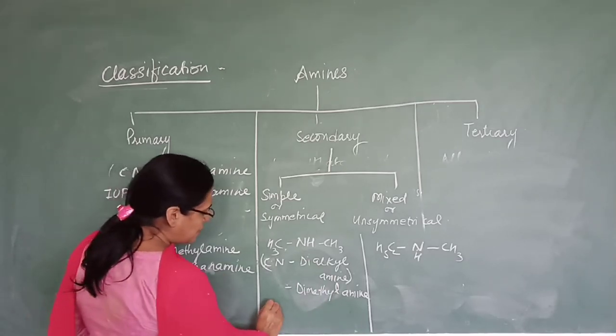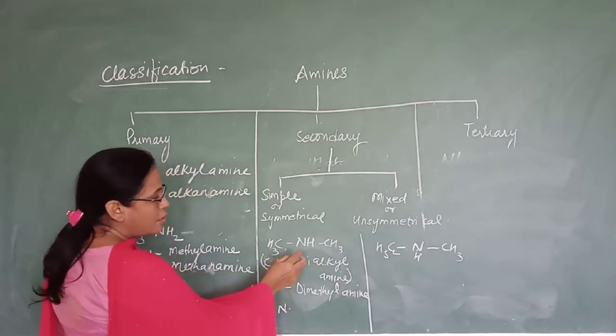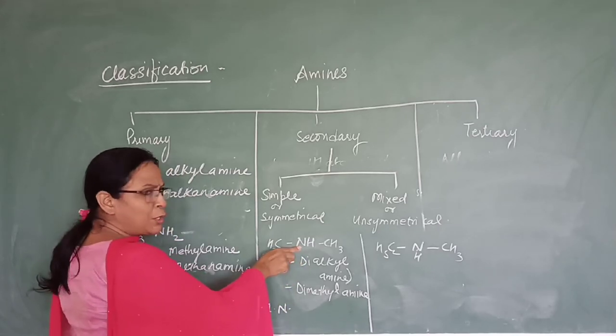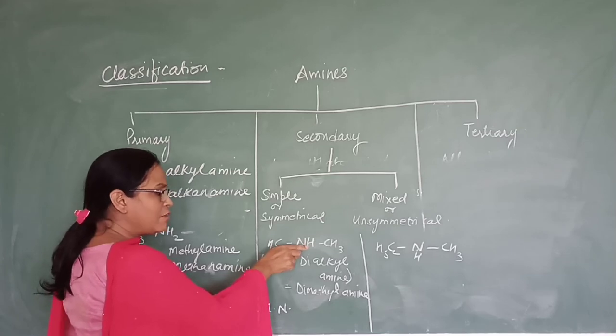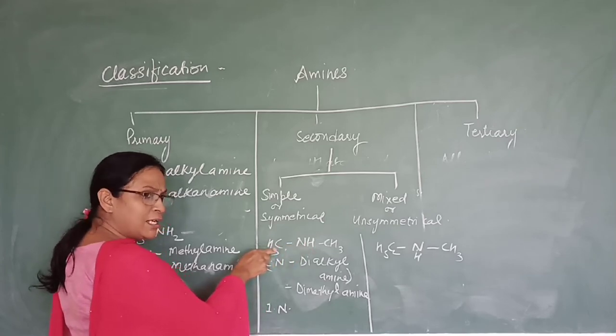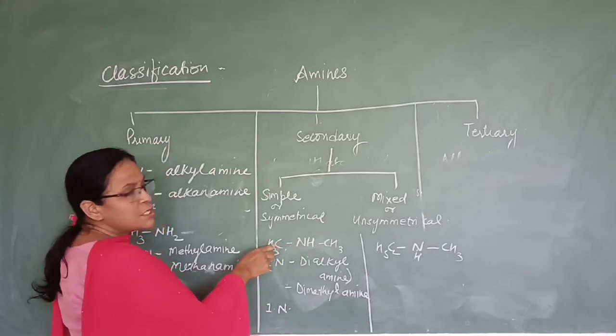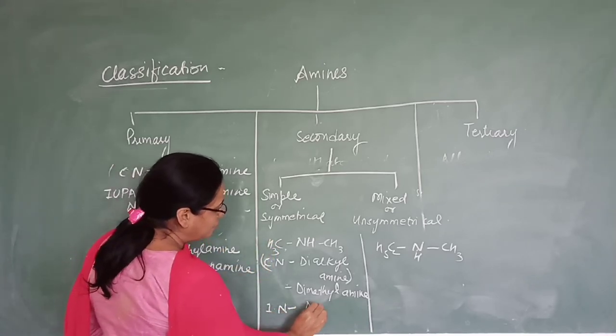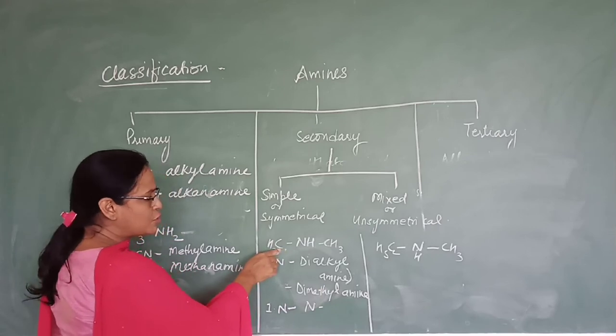For writing IUPAC name, since here the substitution is on nitrogen, one hydrogen is substituted by the alkyl group, you mention that N is substituted by which group?